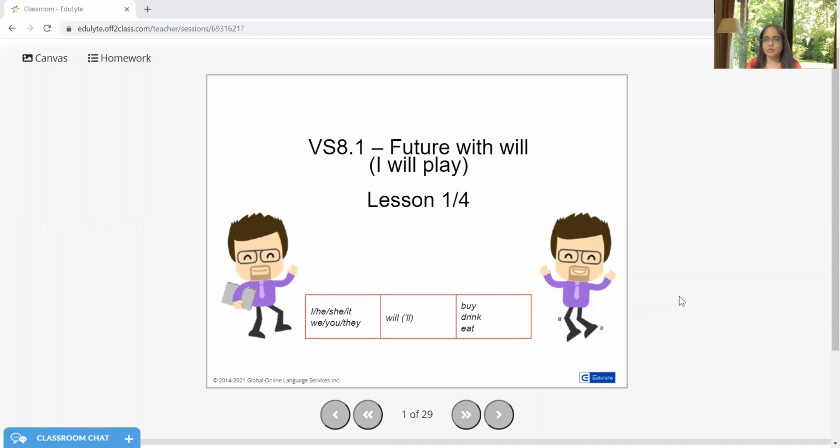Let's start now. When we are using future tense, the word or the modal verb that we use often is will. I will buy some sweets. She will drink cola. They will eat food. Something like this, we are making the sentences. Now let's understand what is the relevance of these.